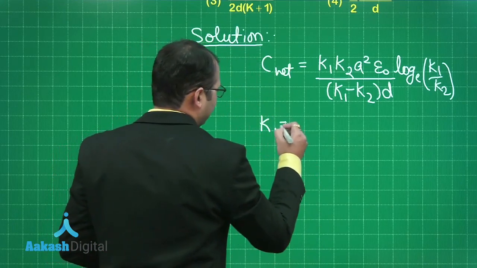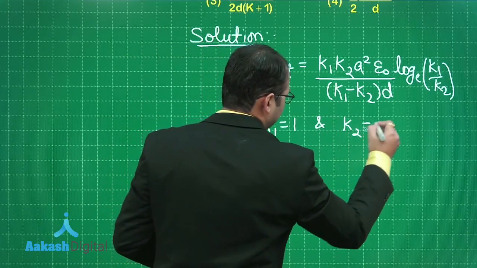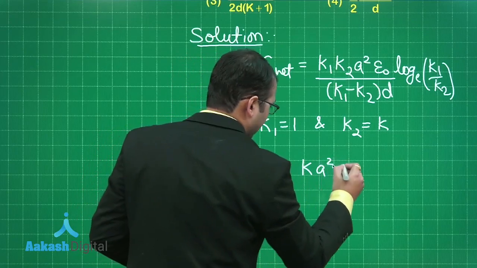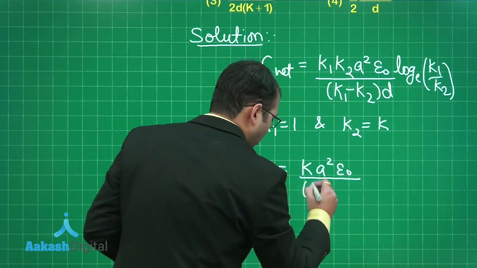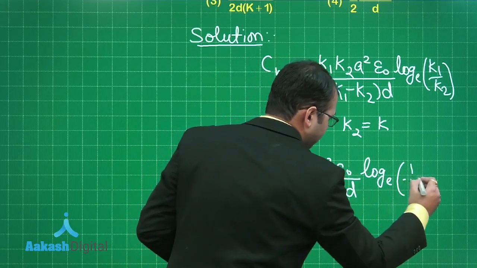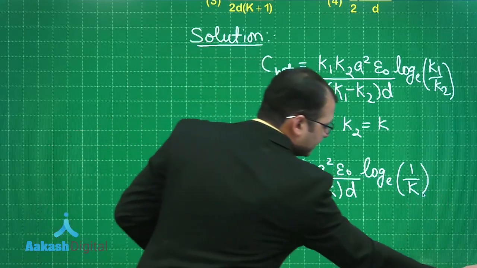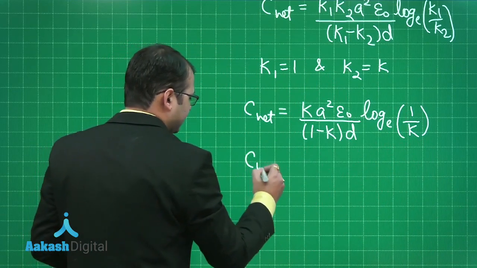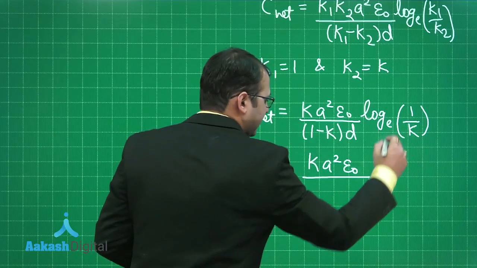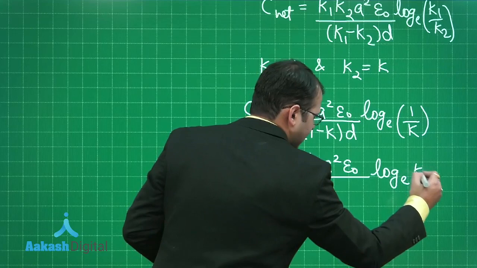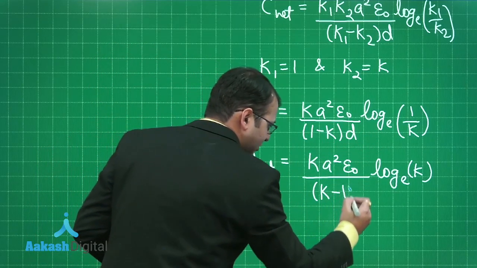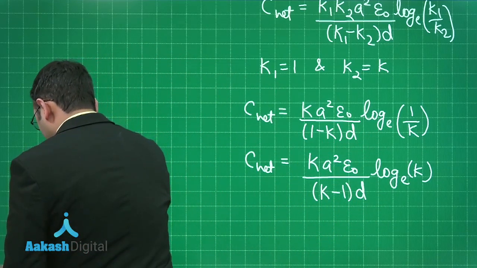Taking K1 as 1 and K2 as K, what we get is C net equals K A square epsilon naught divided by 1 minus K into distance between plates D, natural log of 1 by K. This can also be rewritten as, if I just take the inverse of the same, I'll get C net equals K A square epsilon naught, taking inverse of this, I'll get log e K, and when I take the inverse, the negative sign will come and this negative will make this 1 minus K as K minus 1 into D, and this is the final formula for us,